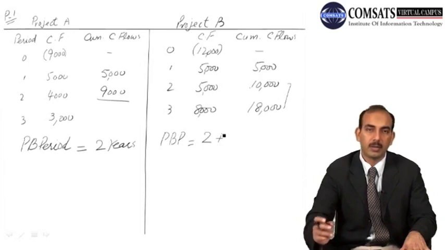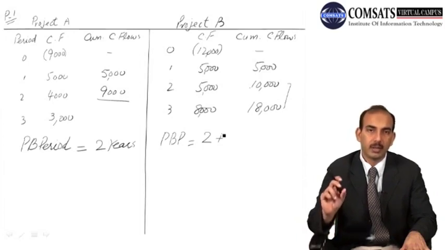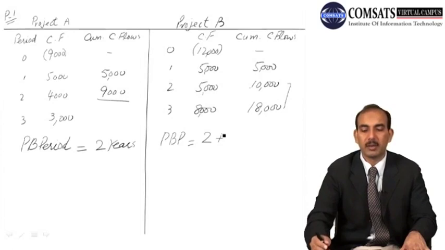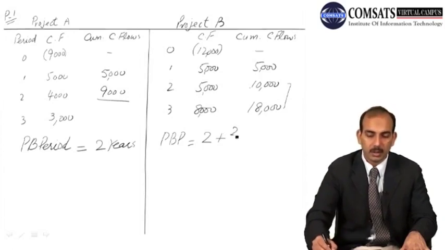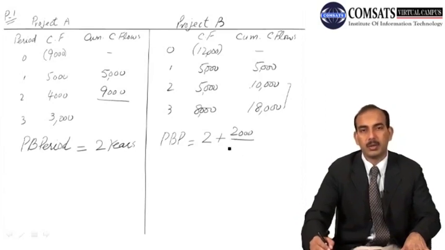How are we going to calculate the fraction? We are going to receive the remaining balance of 2,000. We are short of $2,000, and in that period in total the firm is receiving 8,000.